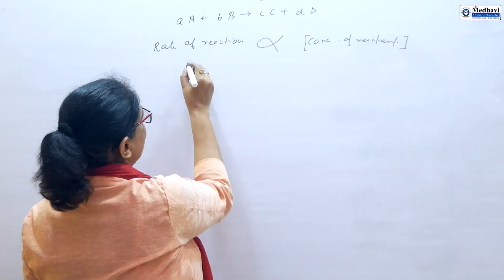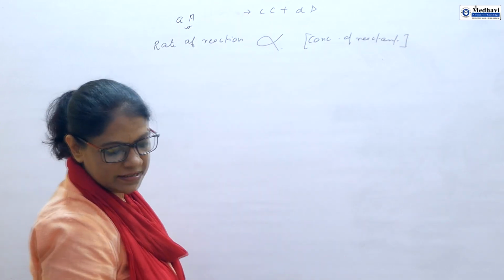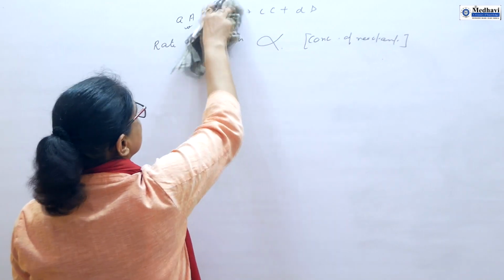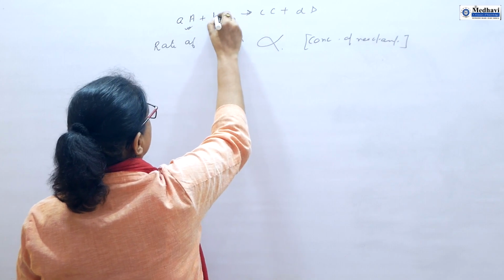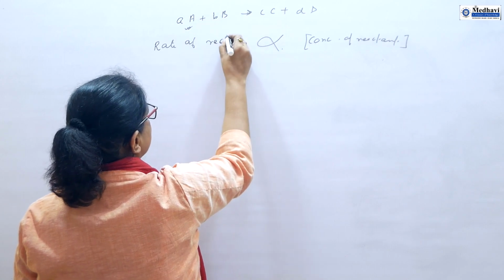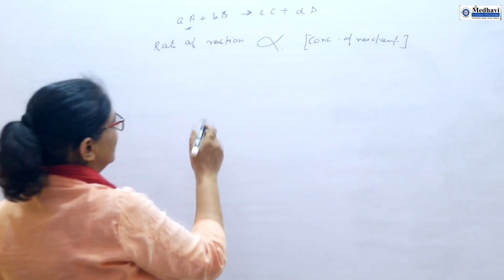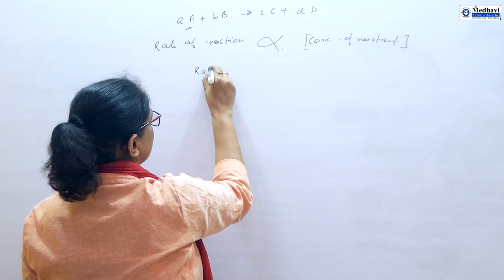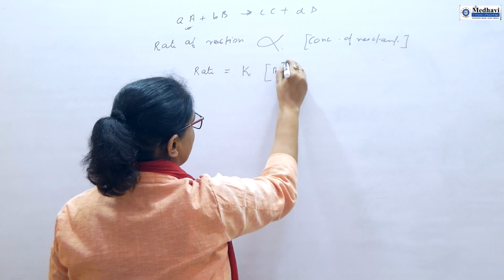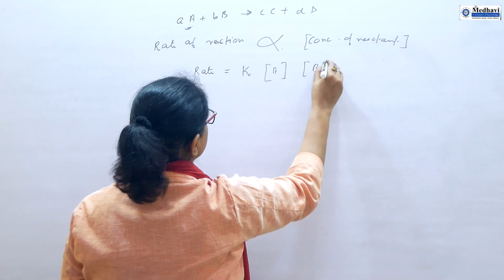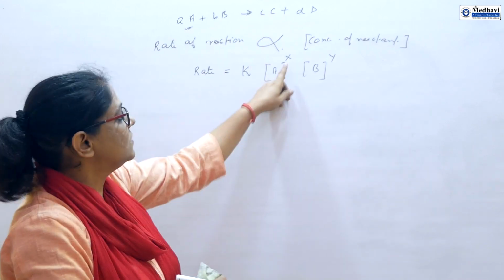Suppose only one reaction I am using, it is better to make it easy to explain, or you can use both, no problem. So rate of reaction is directly proportional to concentration of the reactant. So here you can write rate is equal to a constant of proportionality. Here two reactants have been taken. This is very very important.